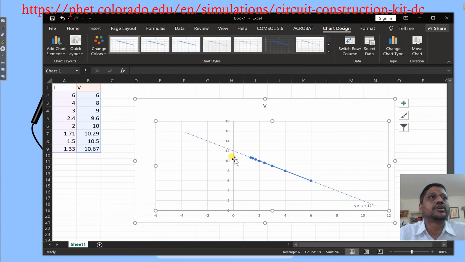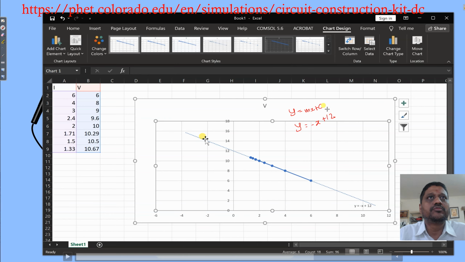So we have this. You see the intercept. Now the intercept is 12. So we have y equal to mx plus c, and here it is in the form of y equal to minus x plus 12. So c equal to 12. So our EMF is 12.